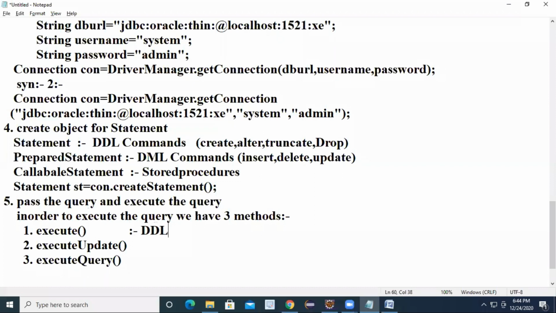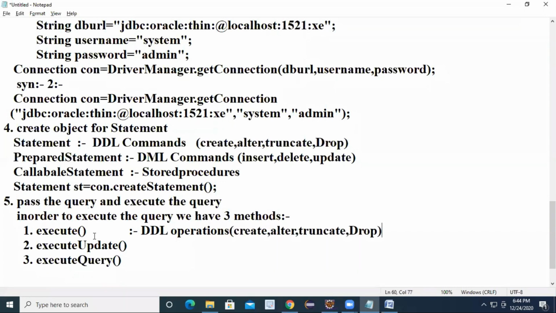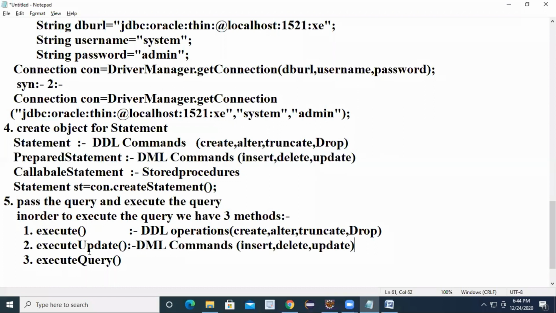For DDL operations like create, alter, and truncate, use the execute method. For DML operations like insert, update, and delete, use the executeUpdate method. For select operations, use executeQuery.